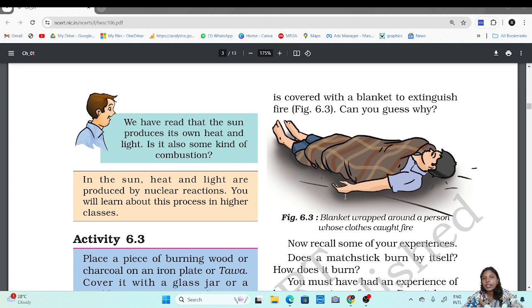The first thing that they do is they wrap a blanket around that person. That will cut the supply of oxygen, and in that case the fire might go off. That is the reason when any person catches fire, the first thing done is to cover the person with a blanket, to cut the supply of oxygen.